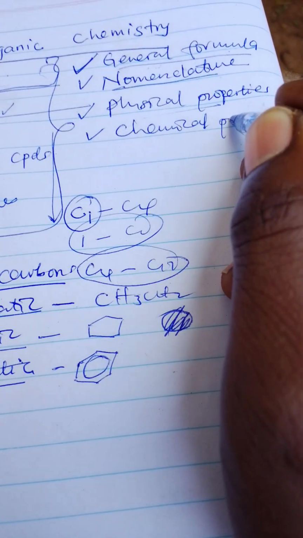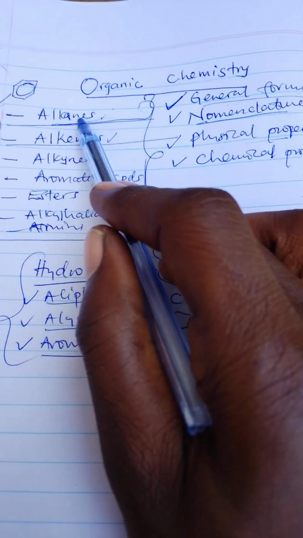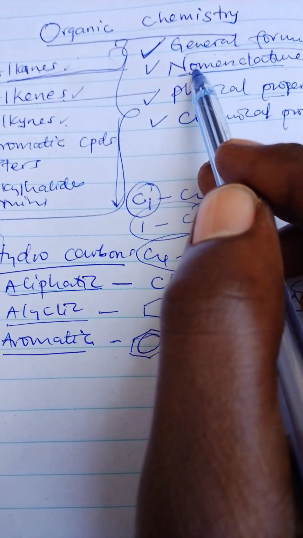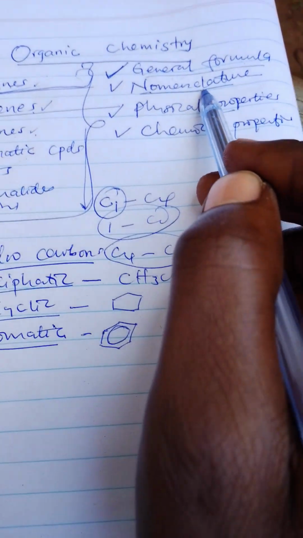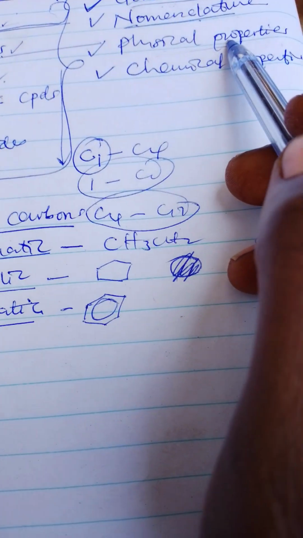So apart from physical properties, I need to know the chemical properties. Generally, if I'm to test you on alkenes, I'll test you on nomenclature. Do I know how to name alkenes? Can I tell some of the physical properties of alkenes?